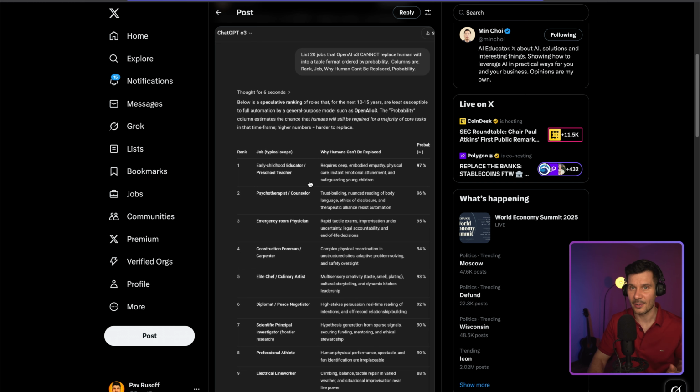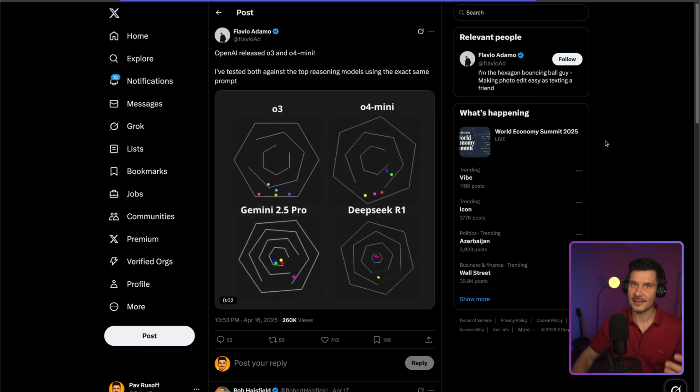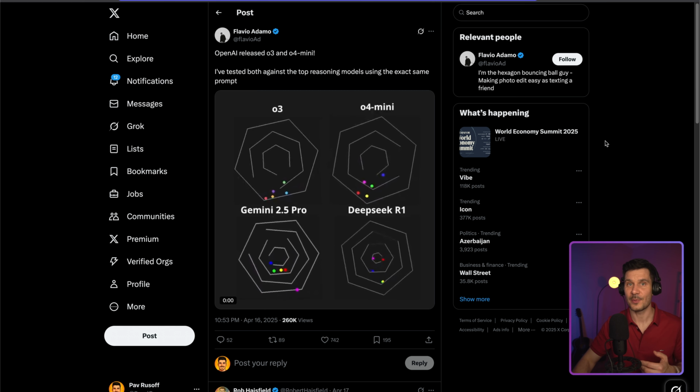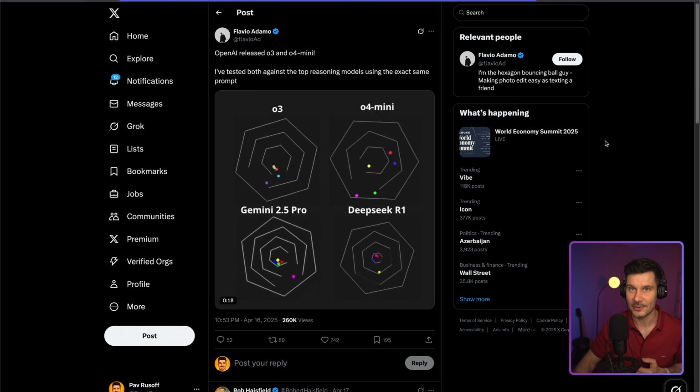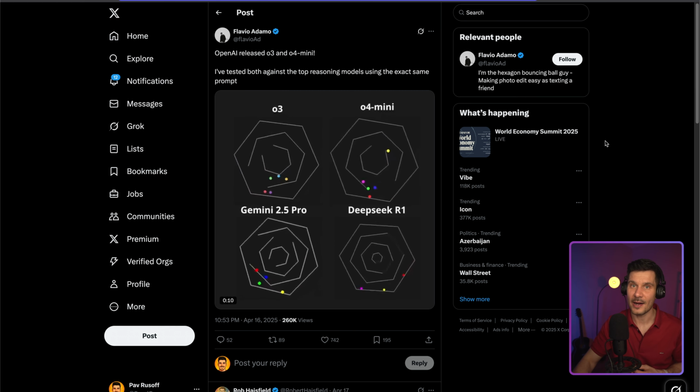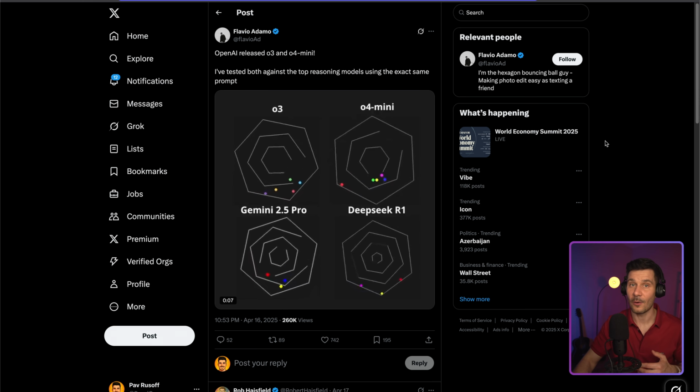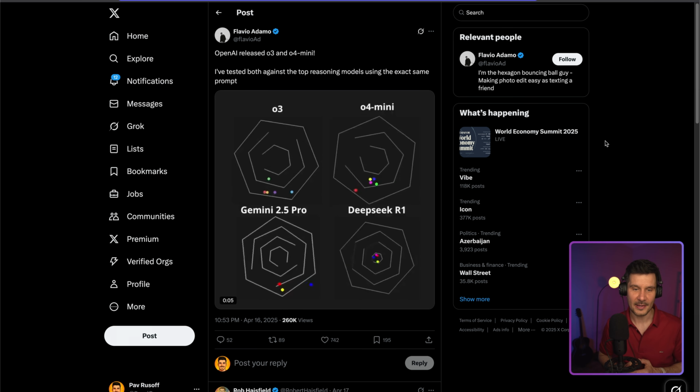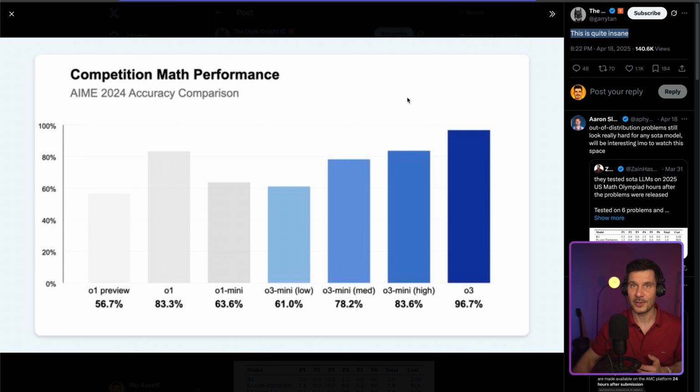So this self-awareness about limitations is actually a sign of improved reasoning. The hexagon bouncing ball test has been used by developers to trip up language models. It's a physical problem that requires spatial reasoning, and both o3 and o4 Mini passed it flawlessly. Let's have a look at the competition math chart.